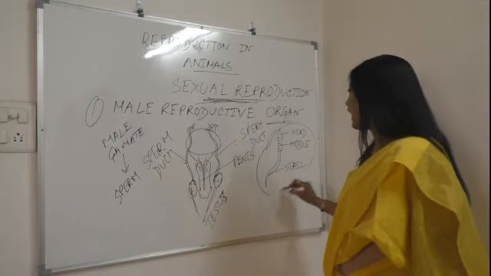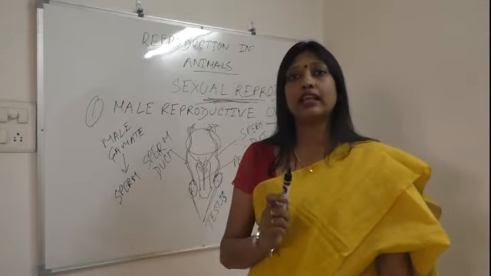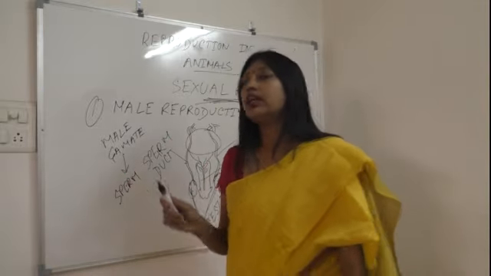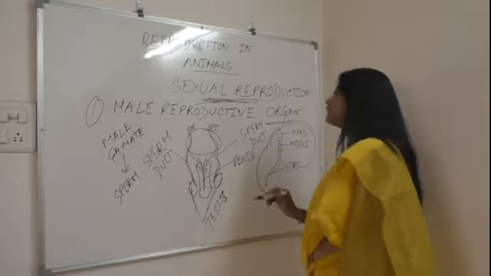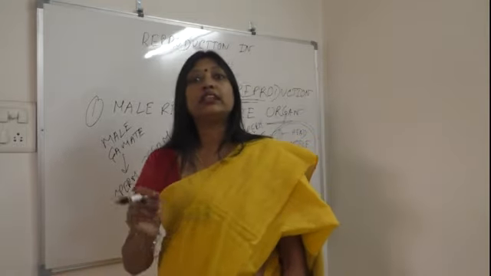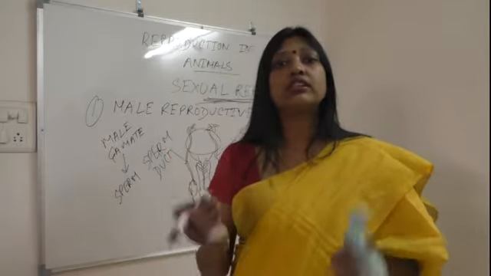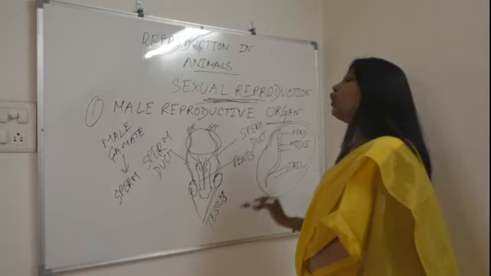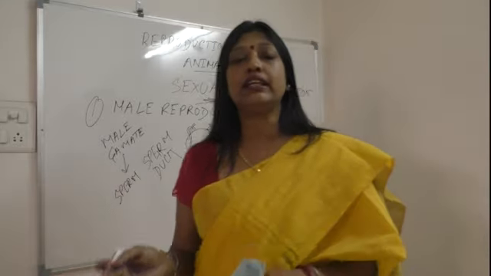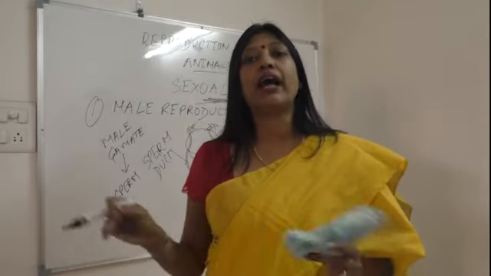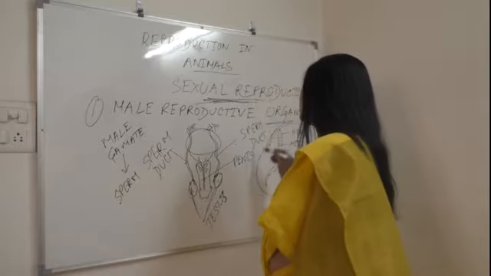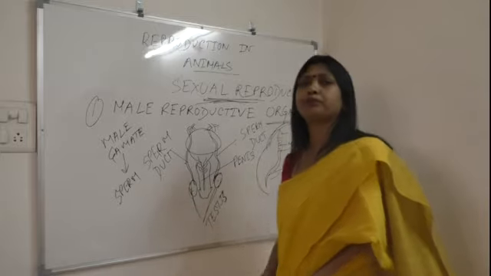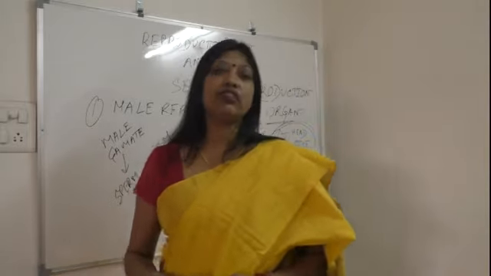This sperm is a single-celled structure having a nucleus and other organelles, and the parts are head, middle and tail. Through the tail they can move easily. So the testes produce millions of sperms in the male reproductive organ.